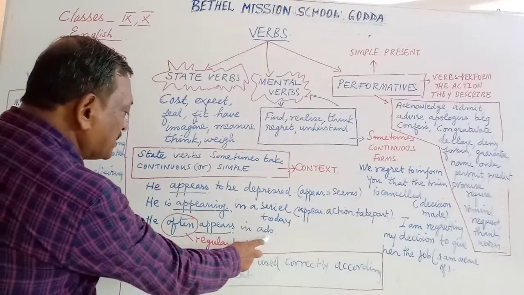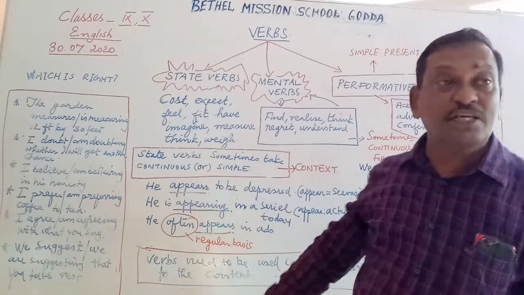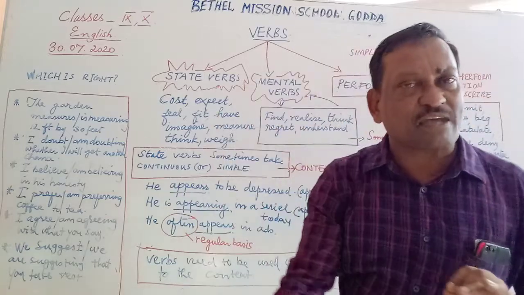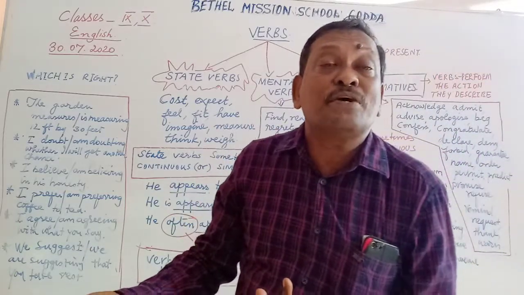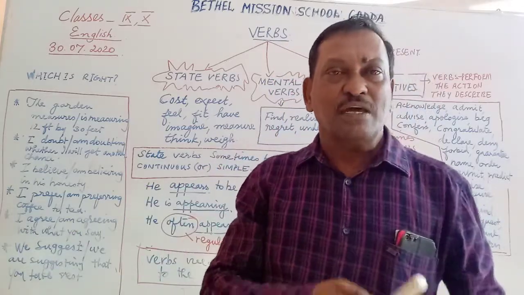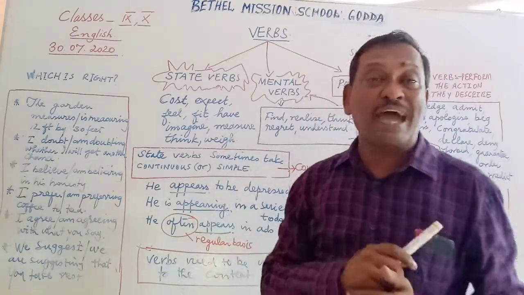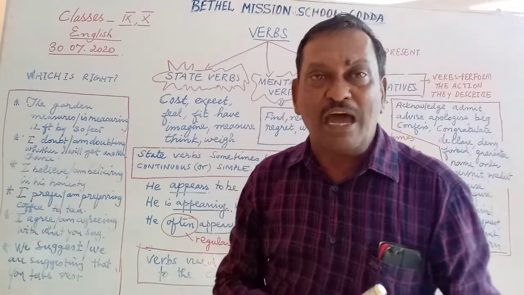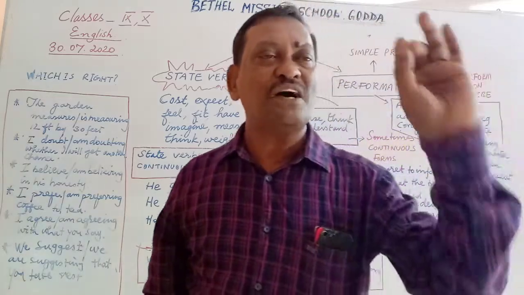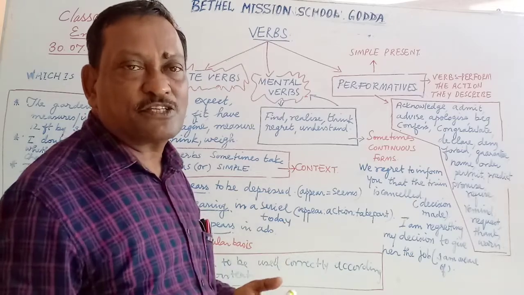He often appears in ads. Now look at this. It is not appearing, it is appears. He often appears in ads. What do you mean by this? It is a regular thing. Amitabh Bachchan often appears in ads. Every now and then you see him appearing on television. He acts for certain kinds of products. He's kind of an ambassador, acting as an ambassador for certain products, endorsements. So you can say Amitabh Bachchan often appears on television regarding advertisements. Simple present. Right.